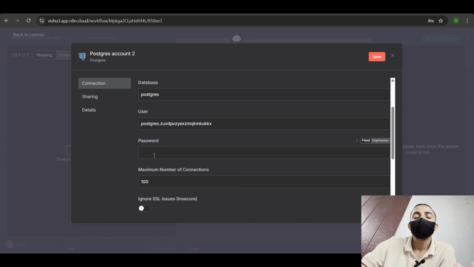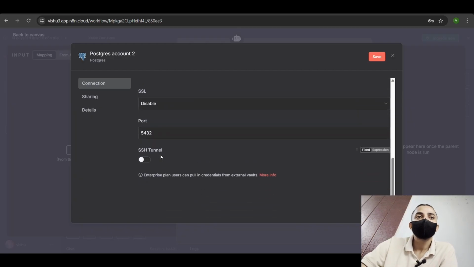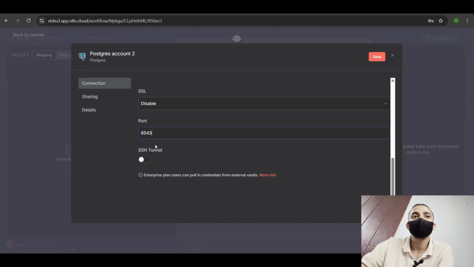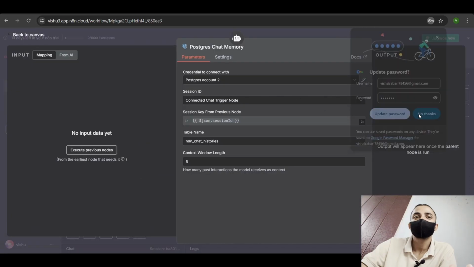In the password we are going to use the Supabase login password. So remember your Supabase login password. Write the password here, and in the last field, copy the port number from here and paste it here, and that's it. Hit the save button. It connected successfully.